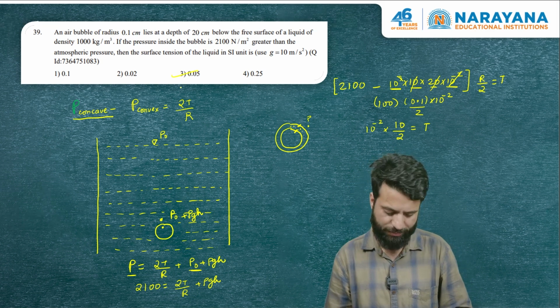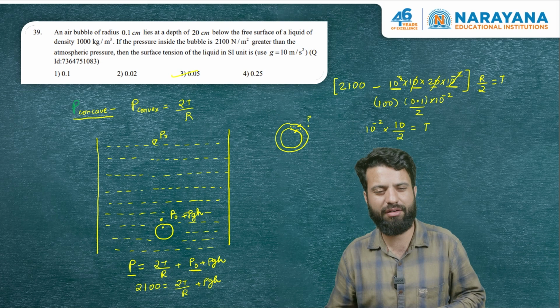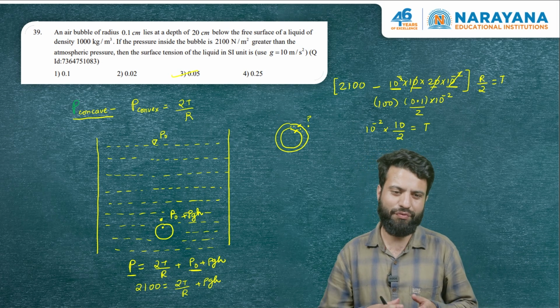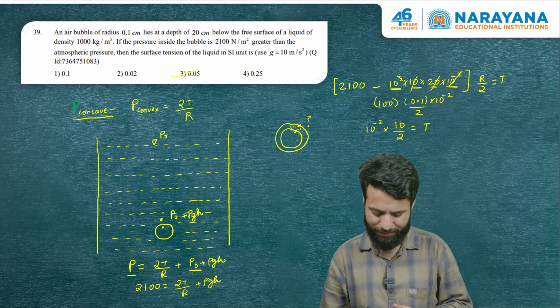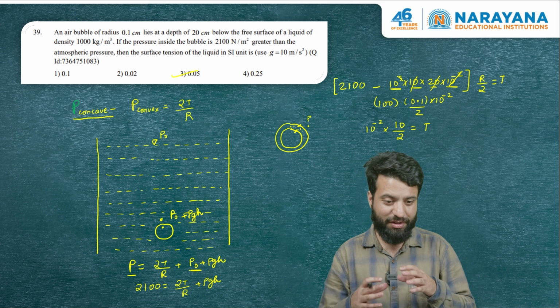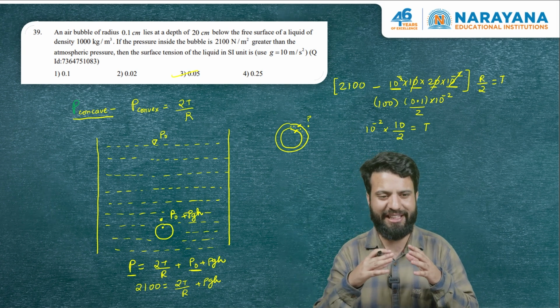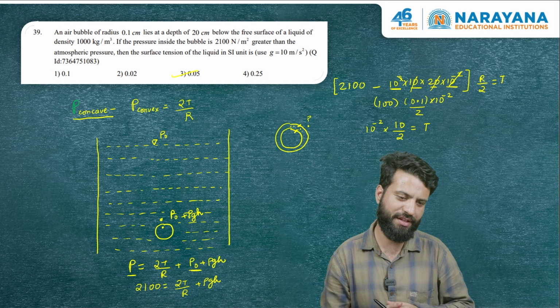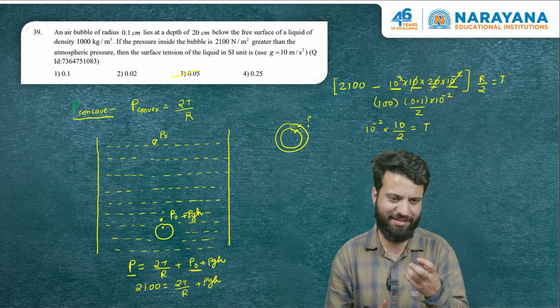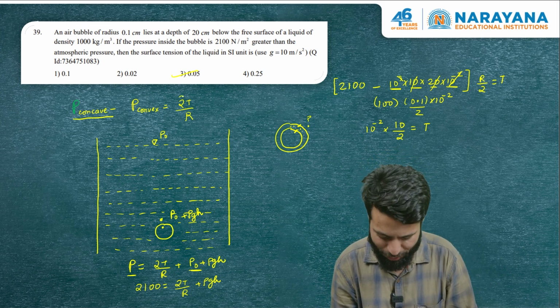It's a very easy question based on surface tension. You just need to be aware of whether you have to use 4T by R or 2T by R. That's where the confusion all starts. Because it's an air bubble, only one interface is there. Above that interface, there is the complete liquid bulk phase, and below the interface, there is gas. So only one interface, therefore 2T by R.